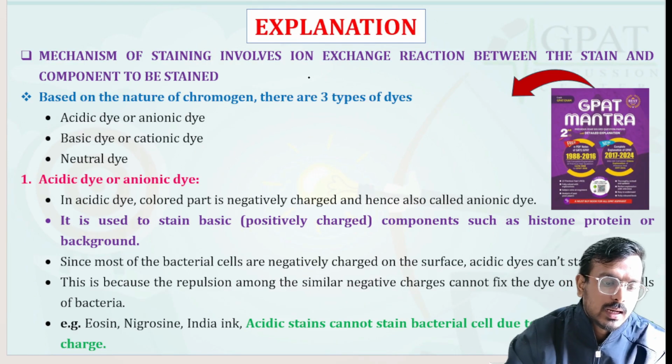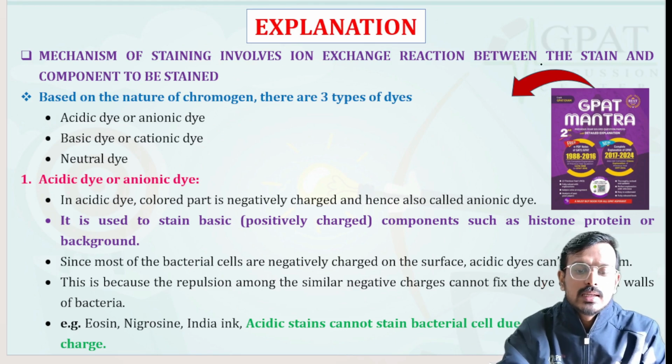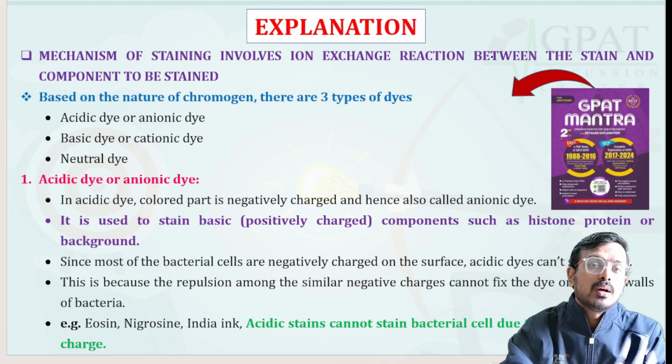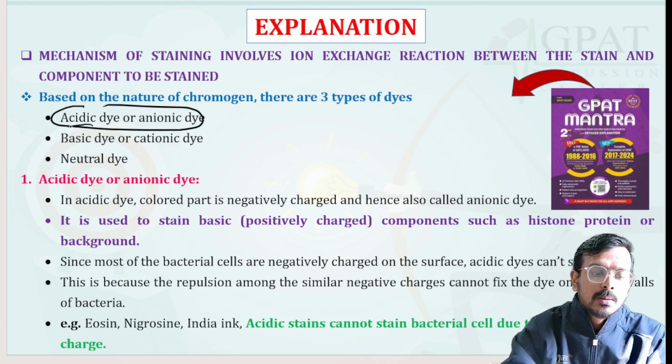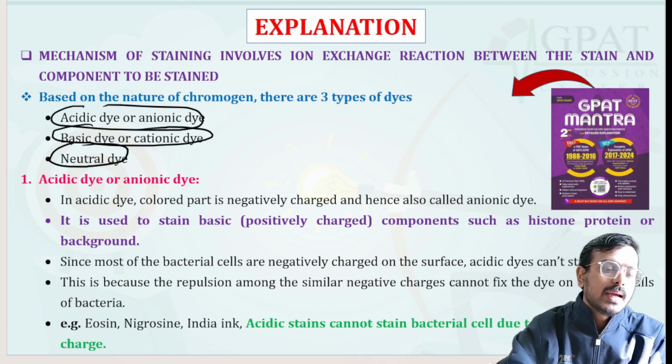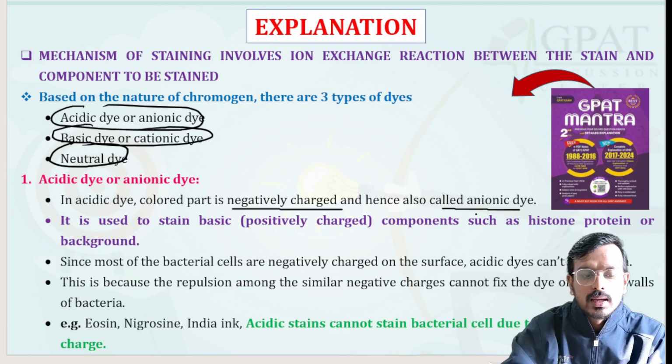Let's see the detailed explanation. The mechanism of staining involves an ion exchange reaction between the stain and the component to be stained. Based upon the nature of the chromogen, dyes are of three types: acidic or anionic dye, basic or cationic dye, or neutral dye. First is acidic dye or anionic dye. Acidic dye is basically negatively charged and hence called anionic dye. It usually stains the basic part.